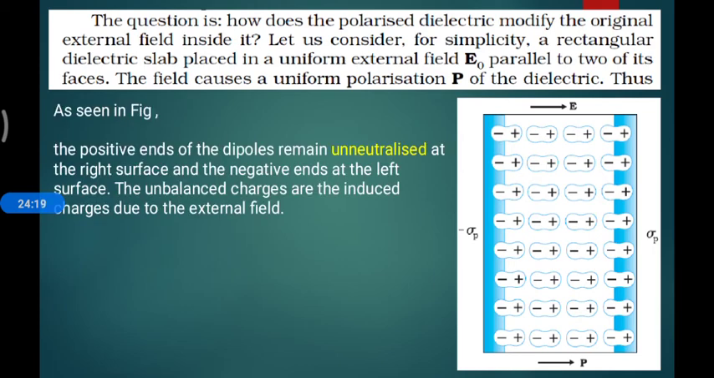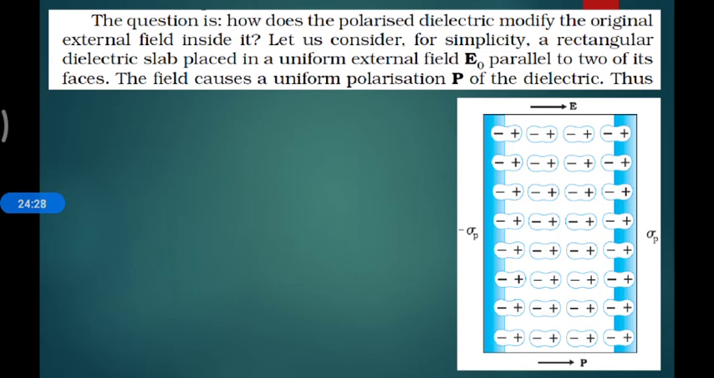As shown in the figure, the positive end of the dipole is unneutralized at the right surface. Before going into this, I have to explain so you can understand. Now see, your eyes should be here, the first negative charge, left it. Then see the positive charge which is next. This positive and this negative will be cancelling each other, consecutively.